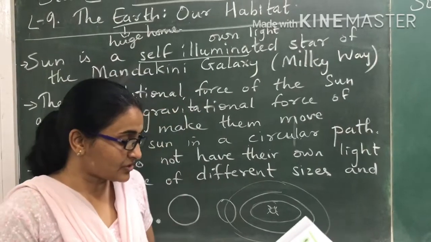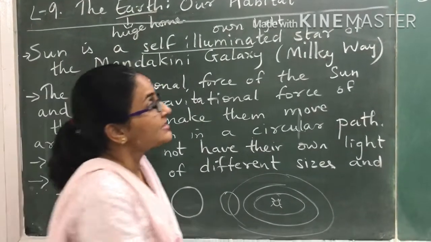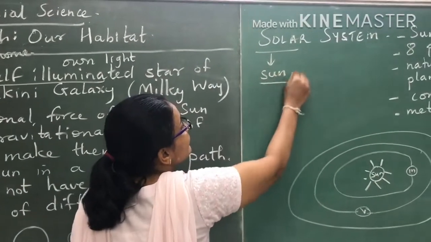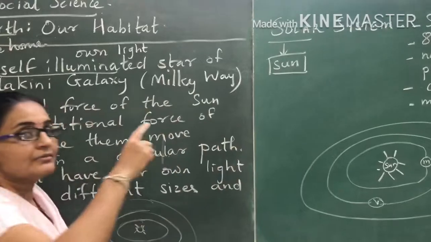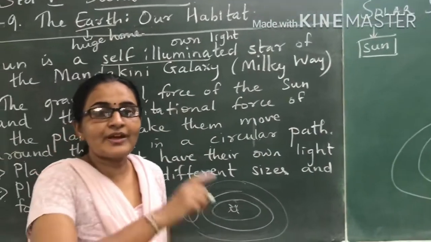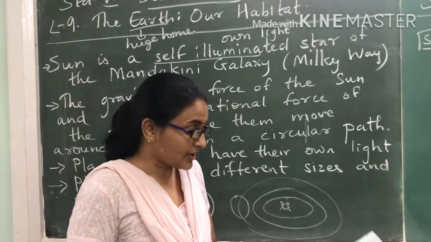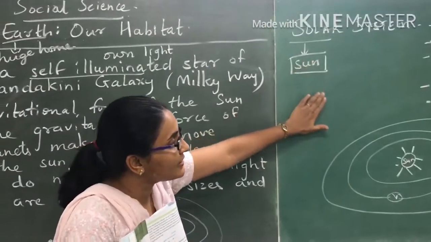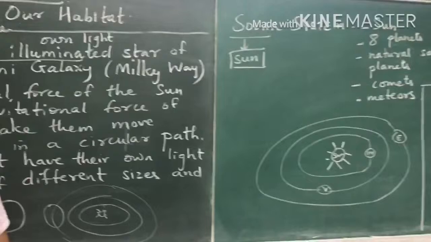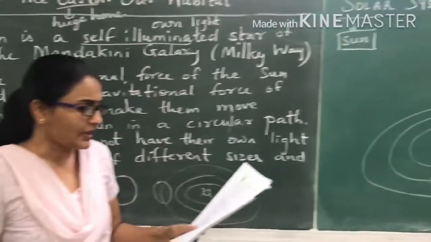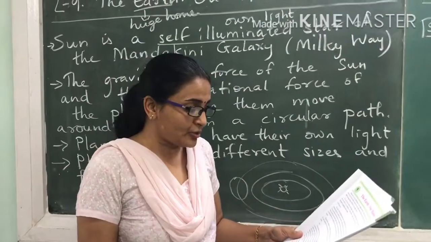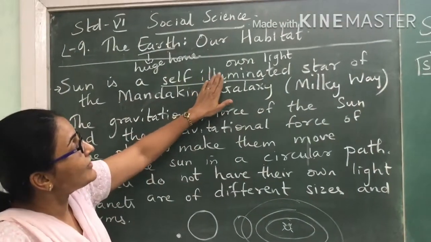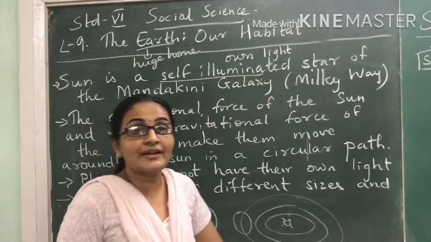Okay, now first of all, solar system. See, the word solar comes from the word sun. The adjective form of that word is solar. So solar system means the sun and the planets and all these things make the solar system. Our sun is a self-illuminated star of the Mandakini galaxy. Self-illuminated means something that has its own light.